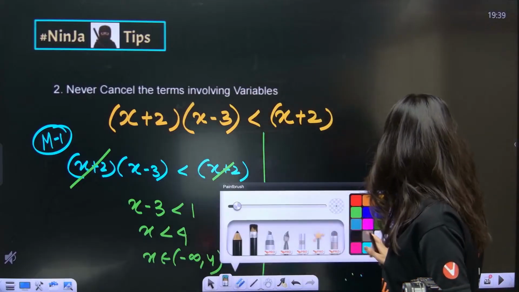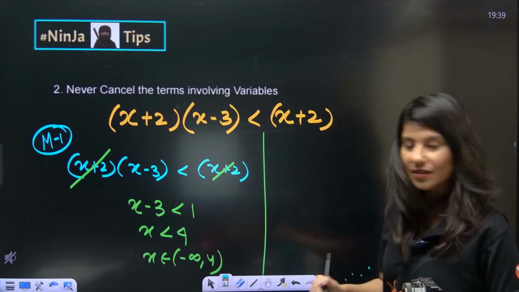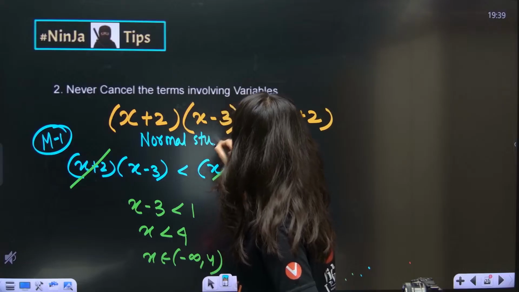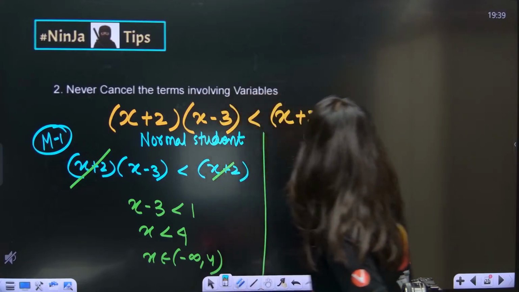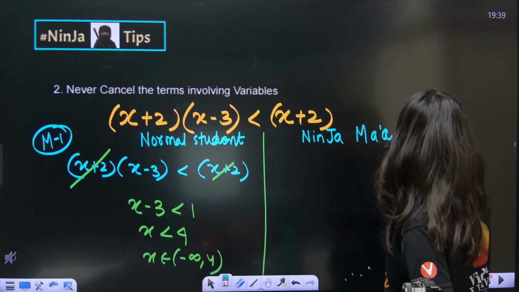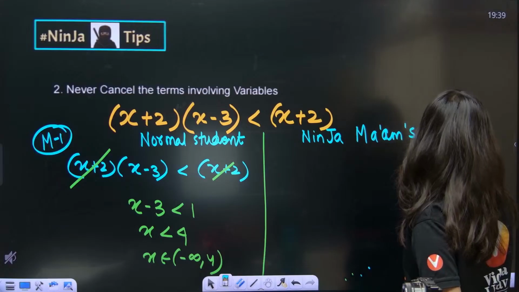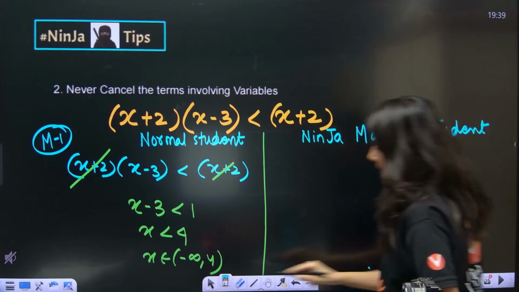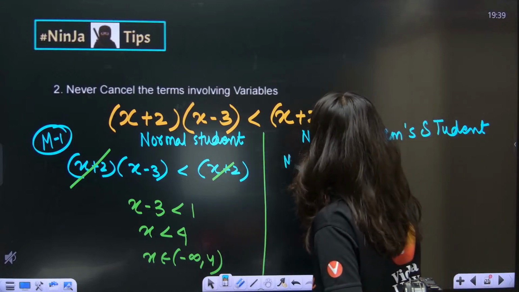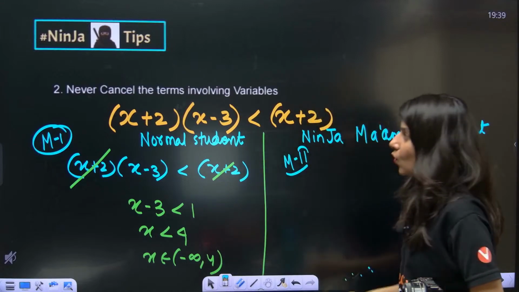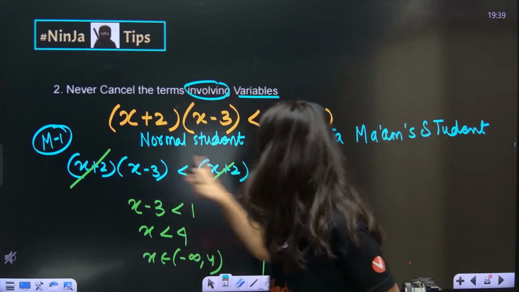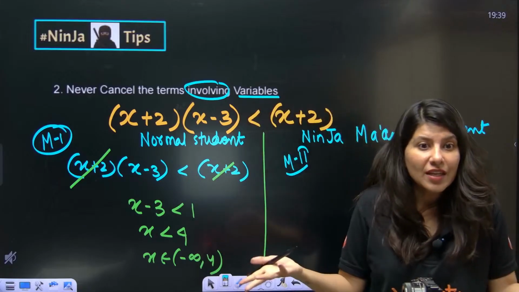Now method number 2 says, ninja students. A normal student will do this. A ninja student will be like, okay, method number 2: never cancel the terms involving variables. x plus 2 is a variable.